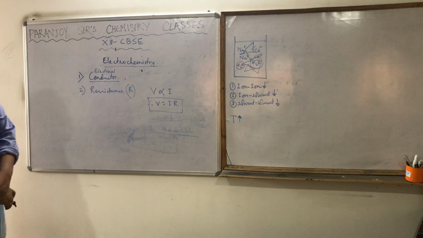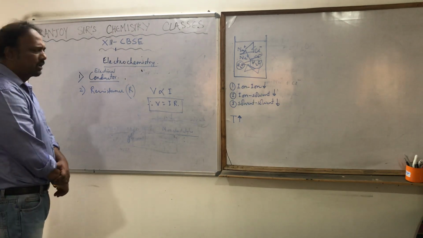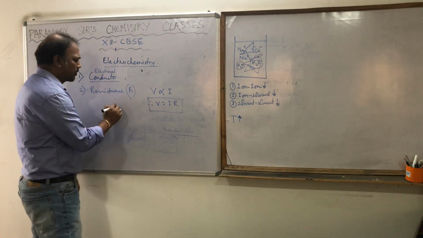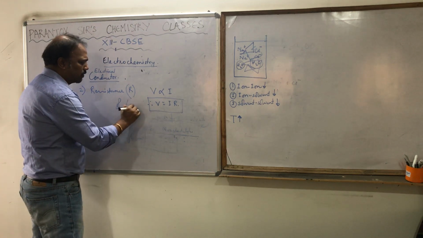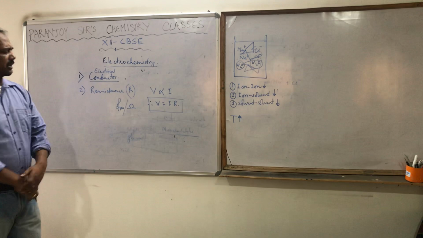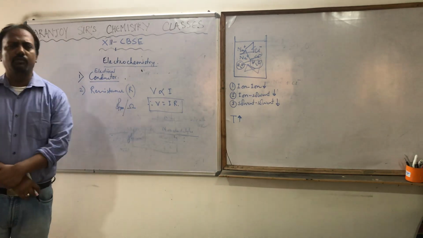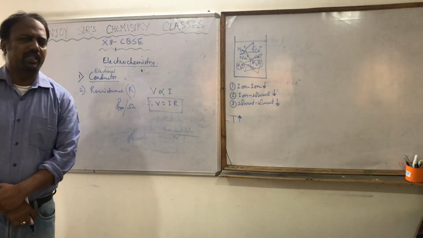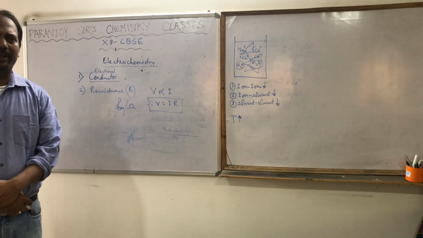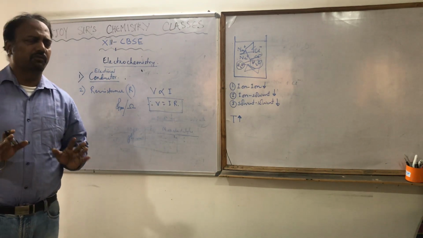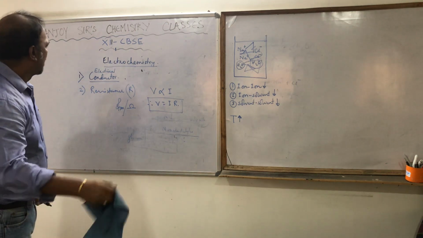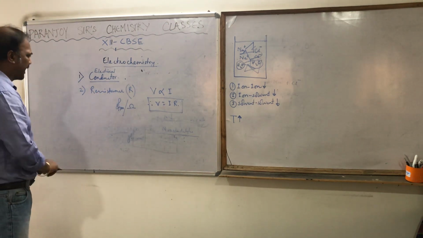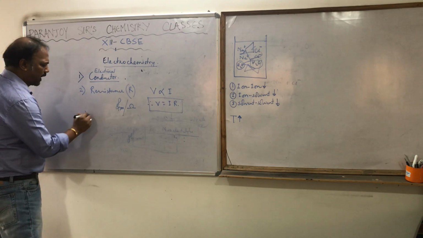What we have to know now is the unit of R. Since it is Ohm's law, the unit of R is Ohm, which we write as Ω, omega actually. So this is the unit of resistance. All of us know this. Now the next term we must know is conductance.